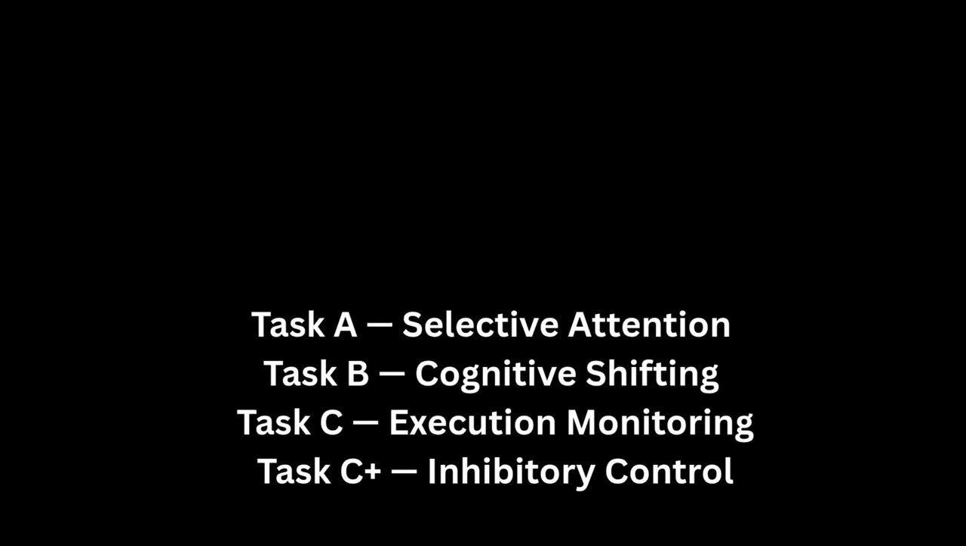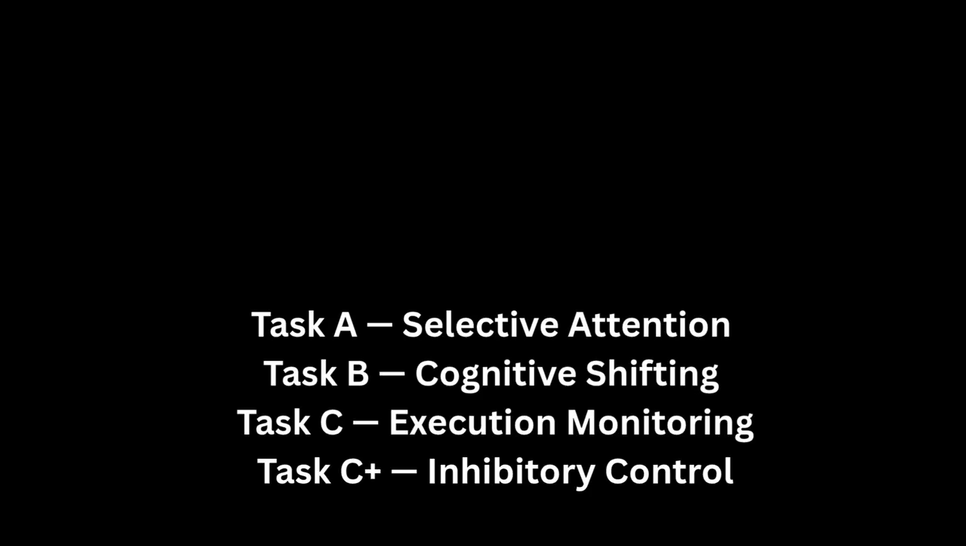The benchmark isolates four cognitive control functions. Task A measures selective attention. The model must recover one project's confirmed tool stack while ignoring distractors, false confirmations, and decoy identifiers. Task B measures cognitive shifting. The model must separate interleaved project threads and return each thread's steps in the correct order without mixing them.